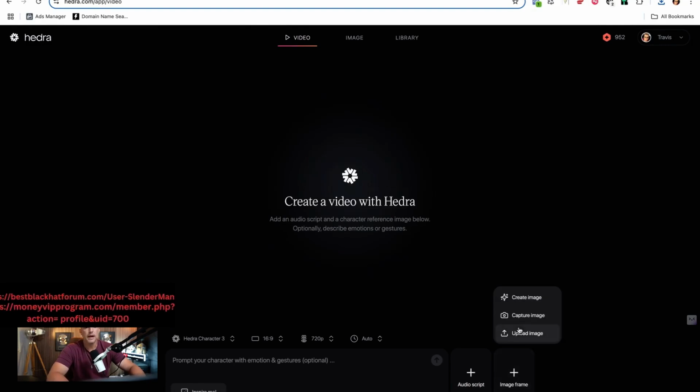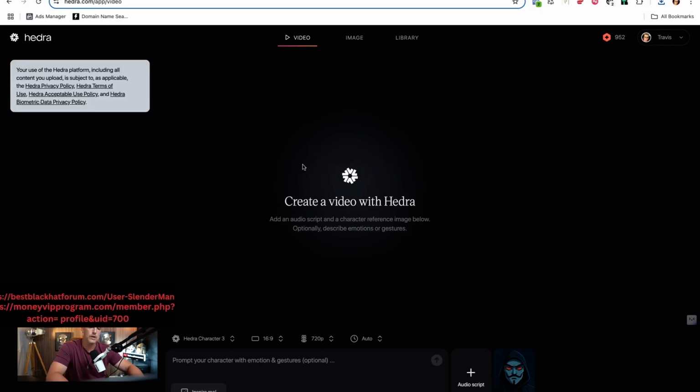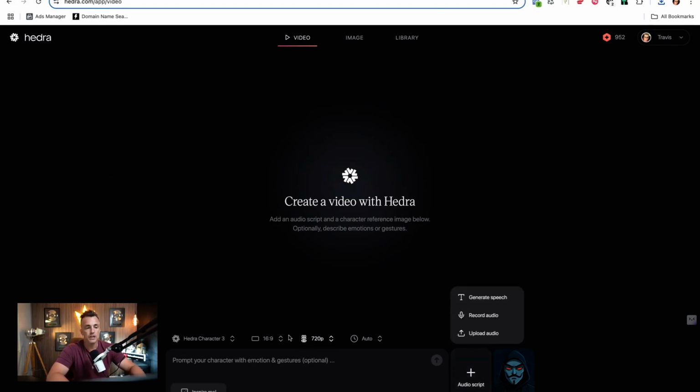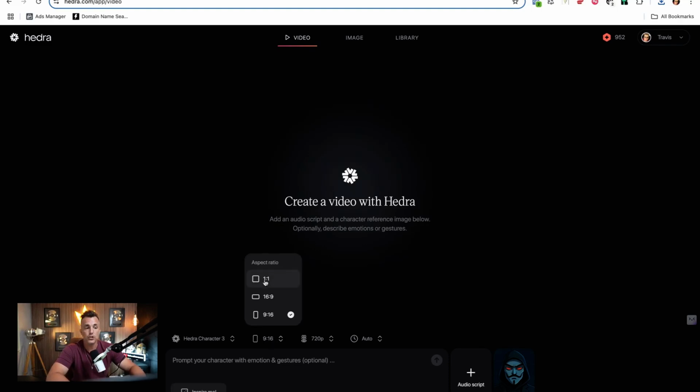Let's just go ahead and pop in the image of our avatar, which is right there. Great. And now the thing that we really need is an audio script. There's a couple of different things that we can do here to make this more interesting. If I'm using an audio script, I can also make this 9:16. This is cool because I can make it upright and not sideways. Or you can do 1:1. I don't mind that either. For now, I kind of want to go 9:16.